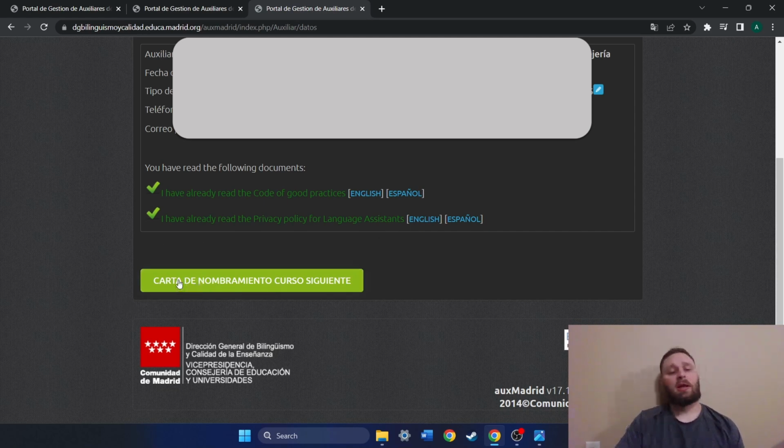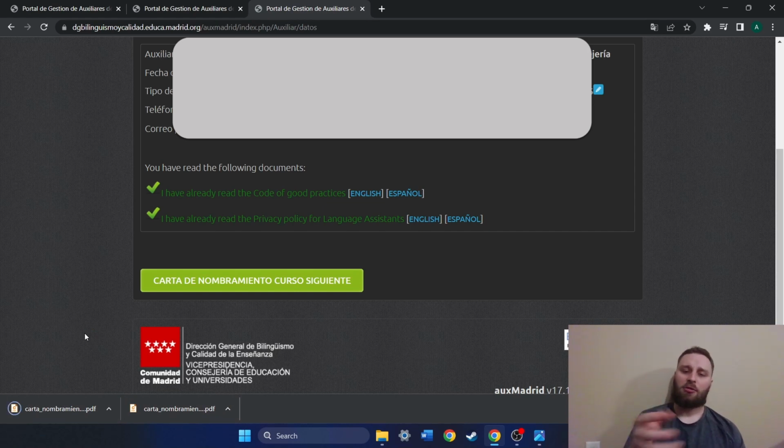You're going to click on it, and it is going to download a PDF for you. So if I click on this right now, you're going to see down here it's going to download a PDF, and you can see I've already downloaded it once, so it's re-downloading again. It's going to open it up and have all your school information.